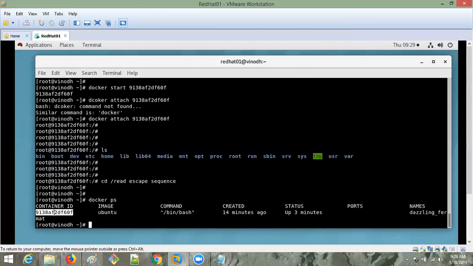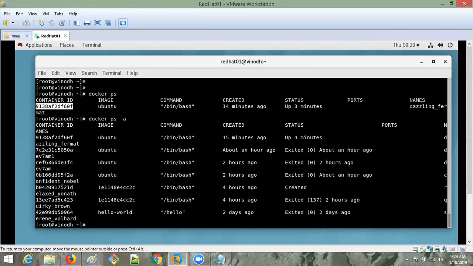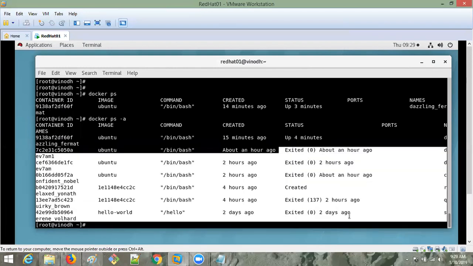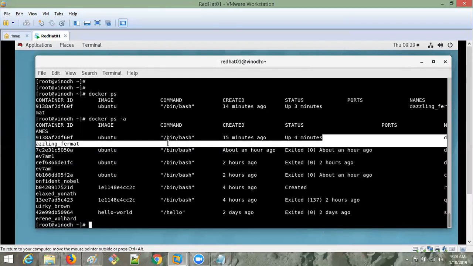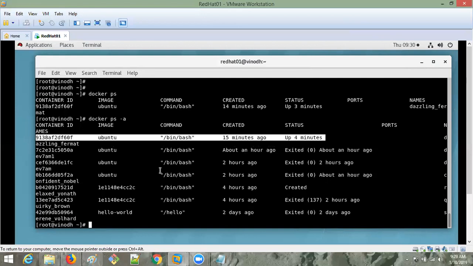It is running. And here docker ps -a will show you all stopped and started containers, everything. See, it's up and running, 4 minutes ago. All these are stopped. See, only this one is running.